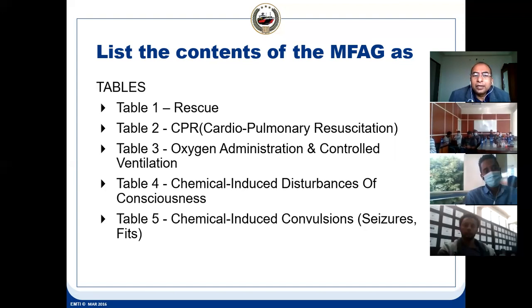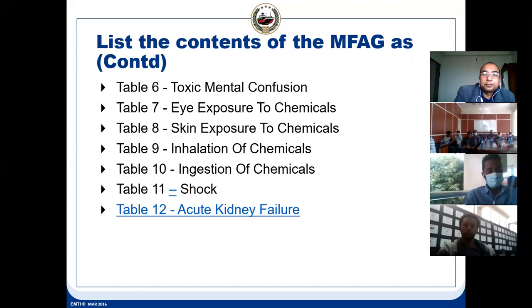A fit means people become unconscious and the body moves in an abnormal way. He will try to throw his hands about because he is not conscious, and it happens because of the chemical.